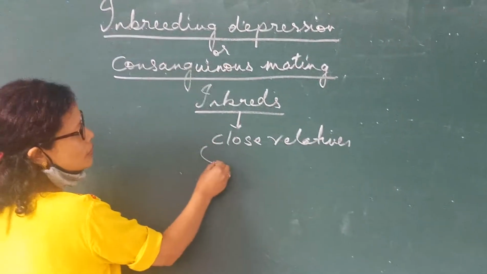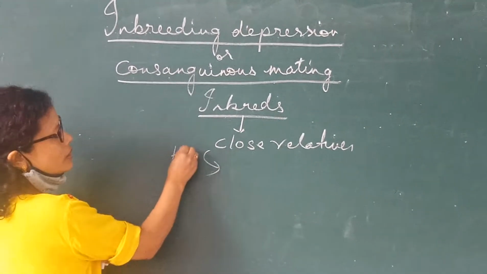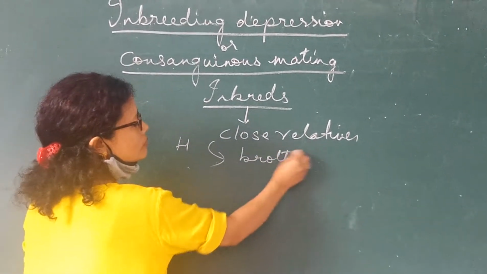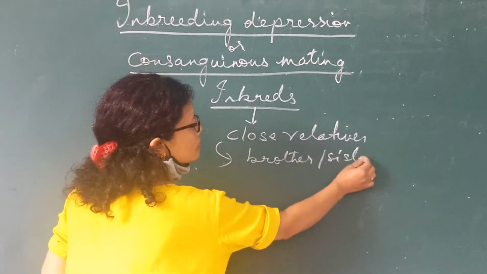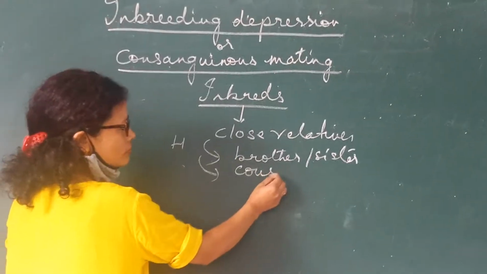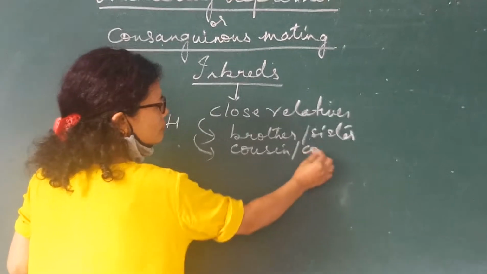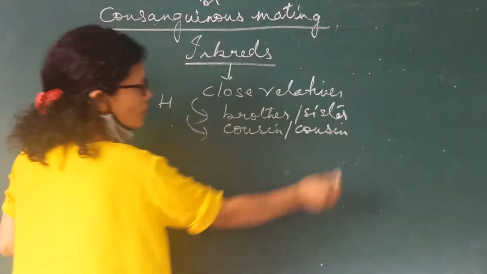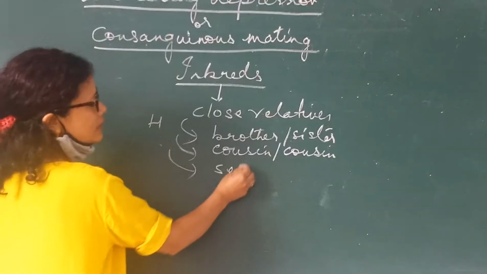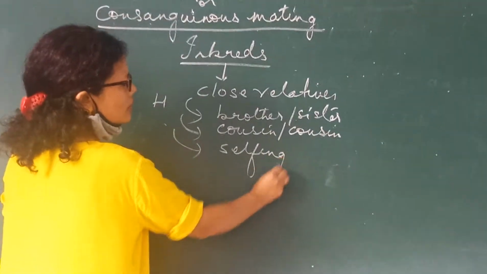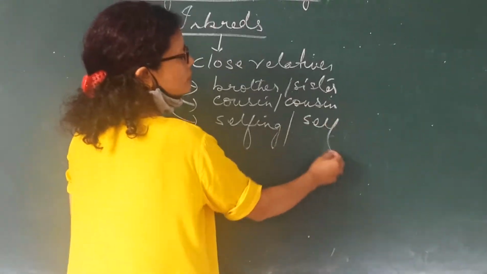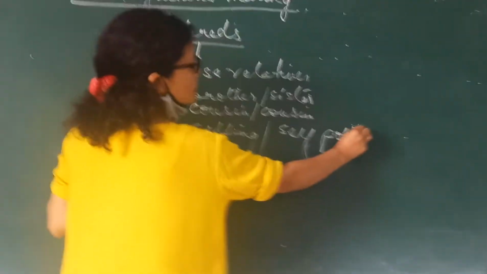In case of human beings, it can be brother and sister, or it can be cousin. In case of plants, it is selfing, and selfing is usually achieved in self-pollinated crops.